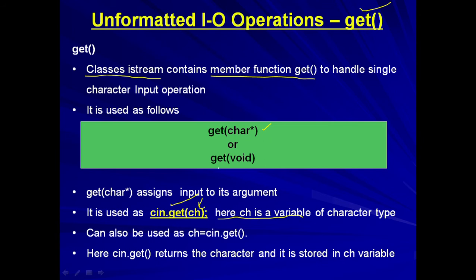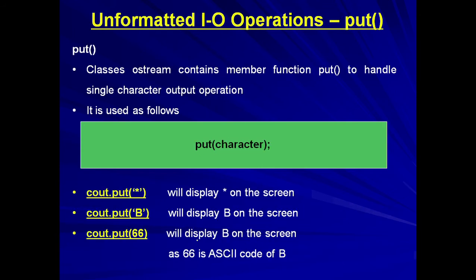It can be used as per the second format also, and this time it has to be used as variable name is equal to cin dot get, and no variable in the bracket, the empty bracket, that is the void value. So we can use it something like this. Here also the key pressed value will be stored in the variable. Whatever we press on the keyboard, that value will be stored in the variable.